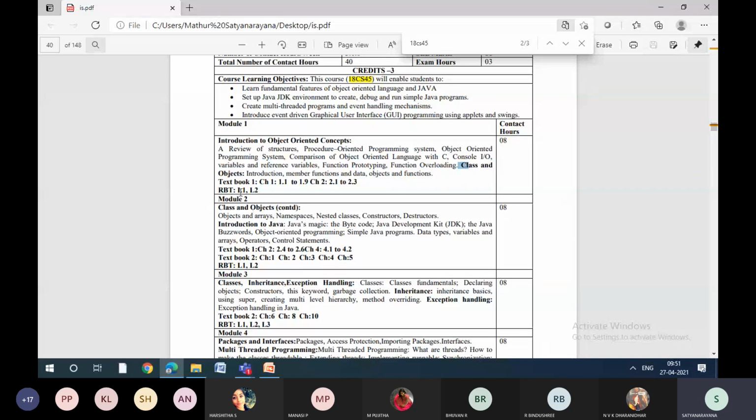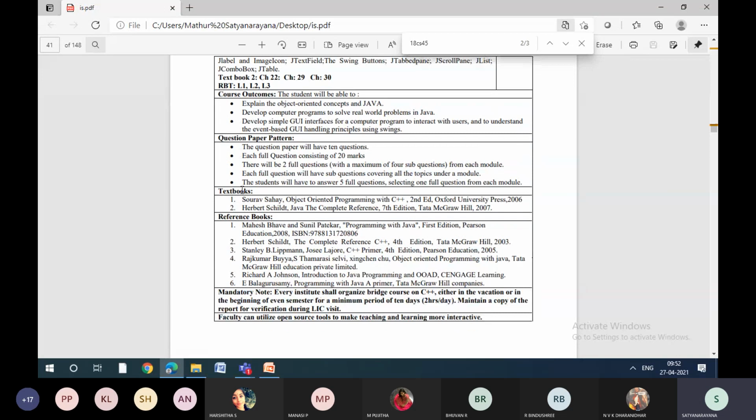As I said, textbooks are available, PDFs also available. You can download them. These are the concepts you need to study from chapter 1, 1.1 to 1.9, chapter 2, 2.1 to 2.3. Reference textbook, if you want to go, you can go for L1 and L2. But I suggest, as I said in the first class itself, this is the one book you keep with you till the completion of your engineering. Don't think that if I buy this one, it will be a waste. No, it is very useful for your placements also. Herbert Schildt, Java: The Complete Reference.